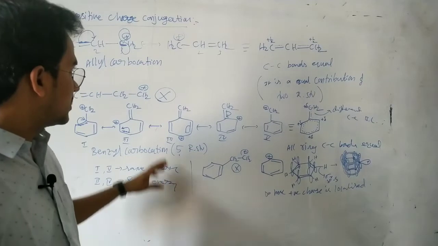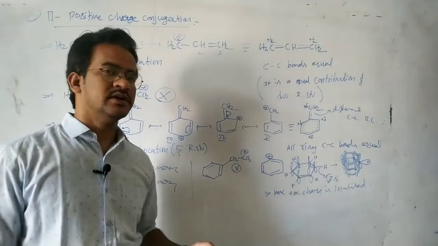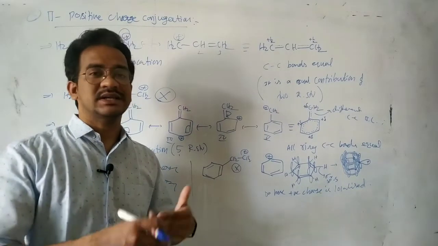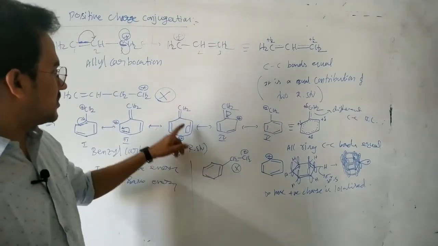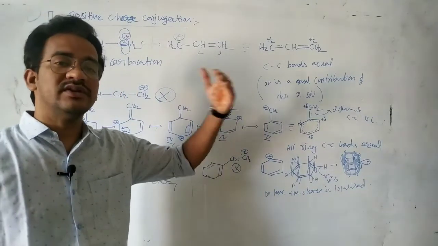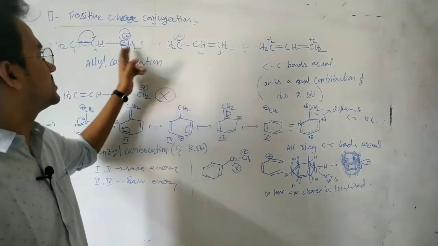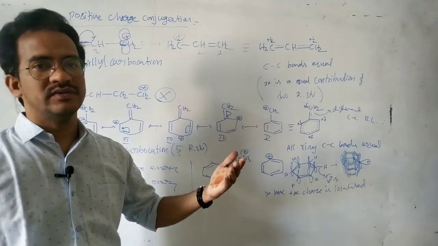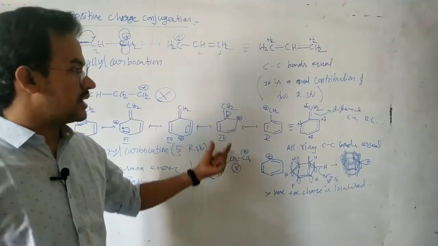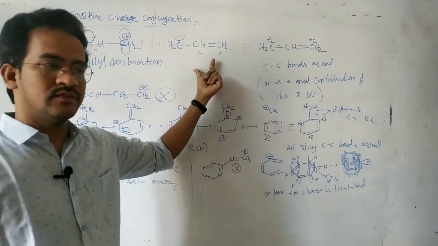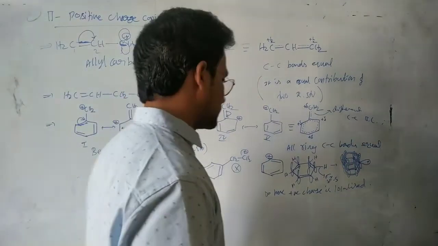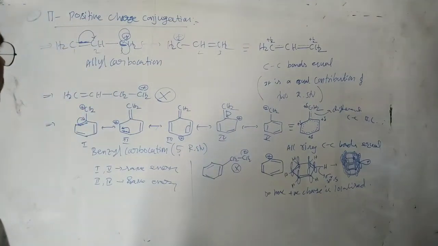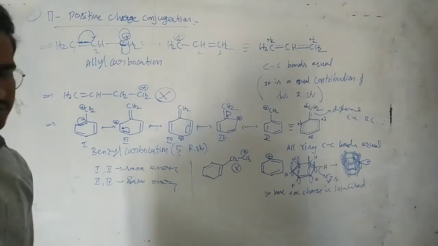Okay, that's it. Now compare the allyl carbocation and the benzyl carbocation. The benzyl carbocation is more stable because there is a much greater extent of resonance. Here there are 5 resonance structures and the positive charge is delocalized on 4 carbon atoms, but in the allyl carbocation the positive charge is delocalized on only 2 carbon atoms. So the higher the extent of conjugation and delocalization, the more stable. So the benzyl carbocation is more stable than the allyl carbocation. We will discuss this again with the applications of all these electronic effects. Okay, so this is pi positive charge conjugation.